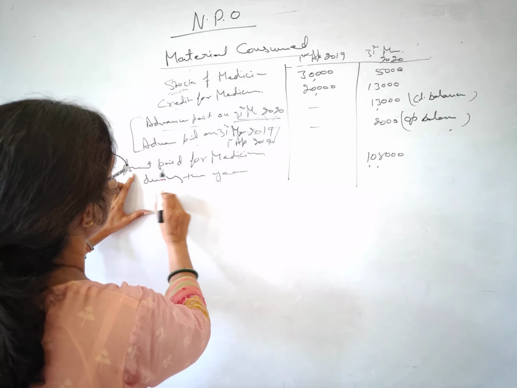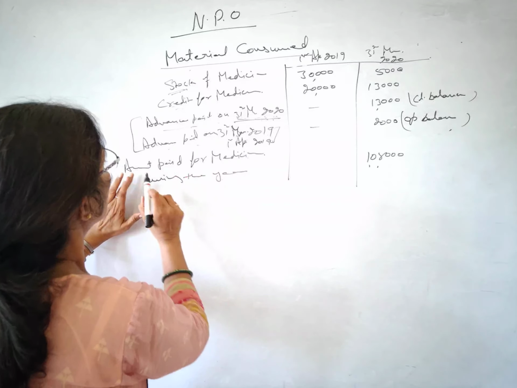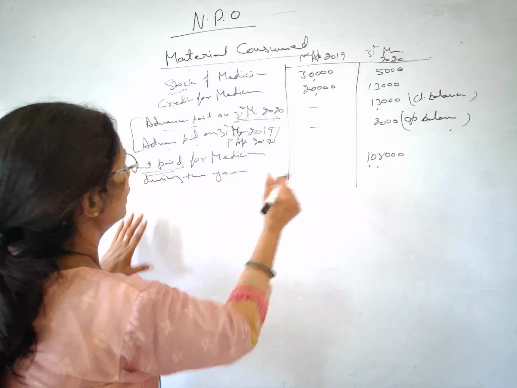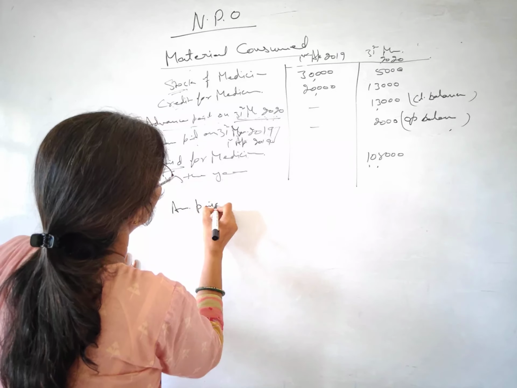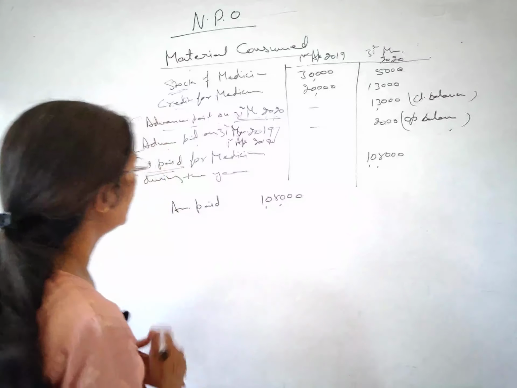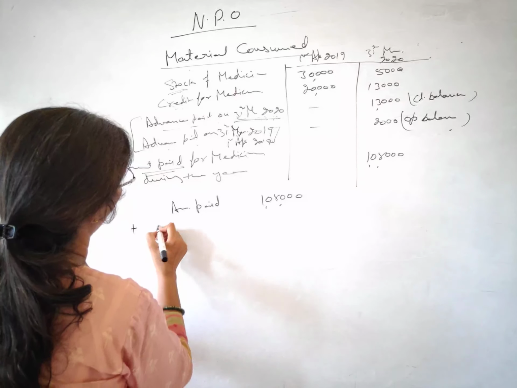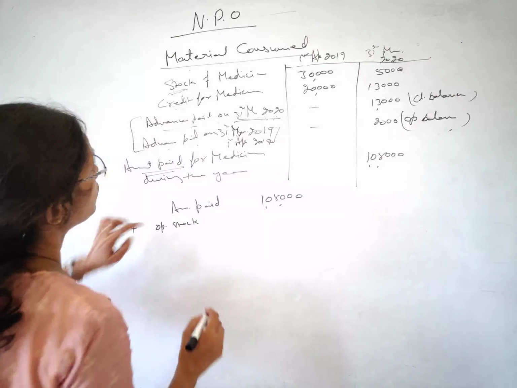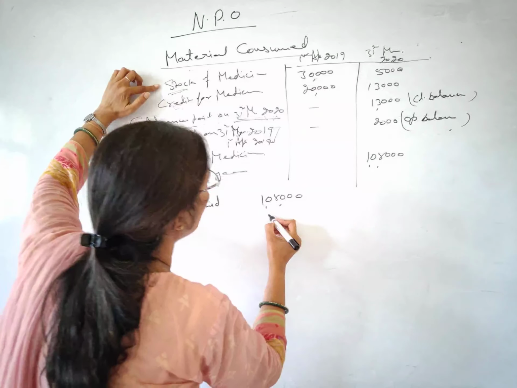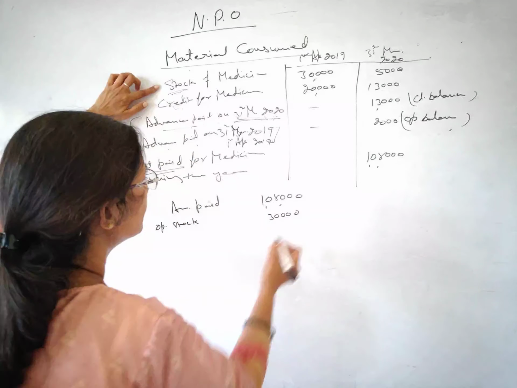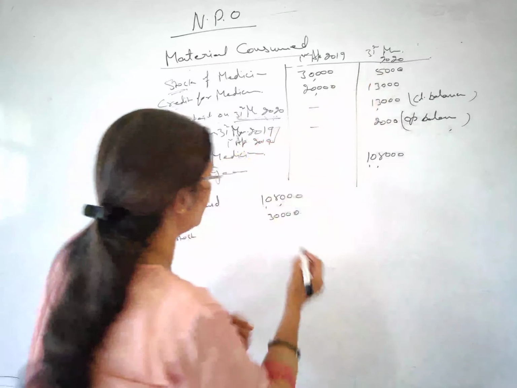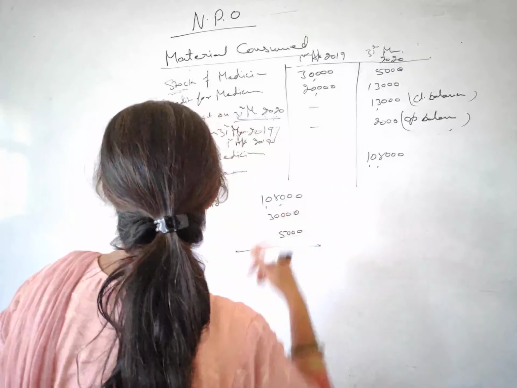First we will treat the amount paid for medicines during the year. This amount has been paid by my firm for the medicines during the year. So this is the amount paid, 1,08,000. And we have learned that we will be adding the opening stock of the medicine. This is the opening stock, 30,000, which we add, and we will subtract the closing stock. What is the closing stock? That's 5,000. All right, so let us deal with this first.